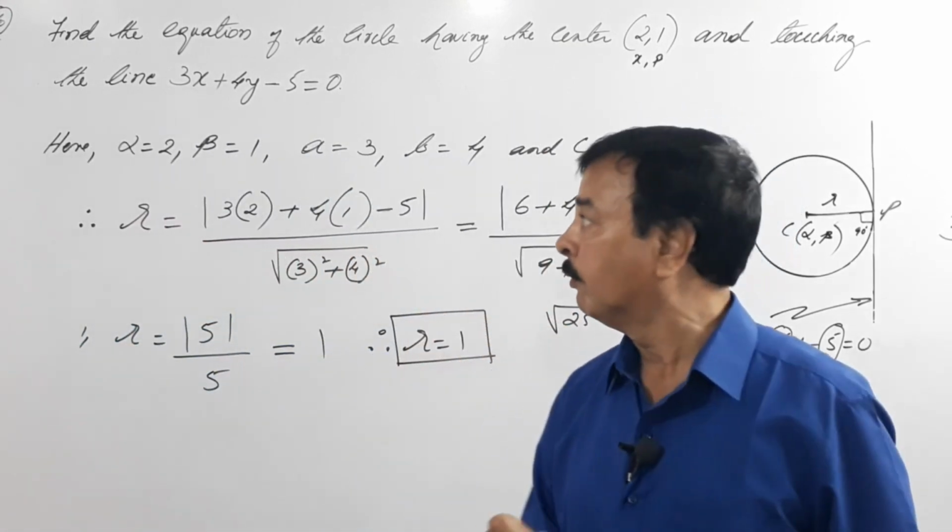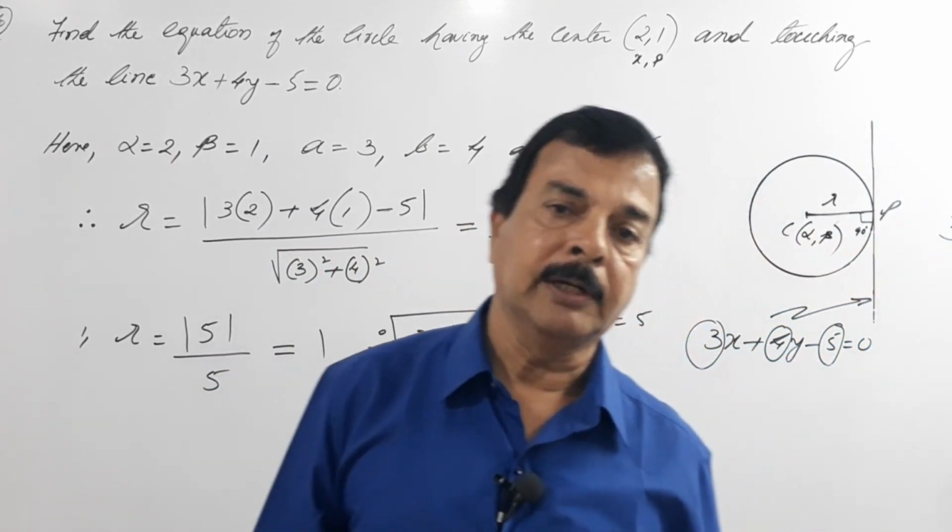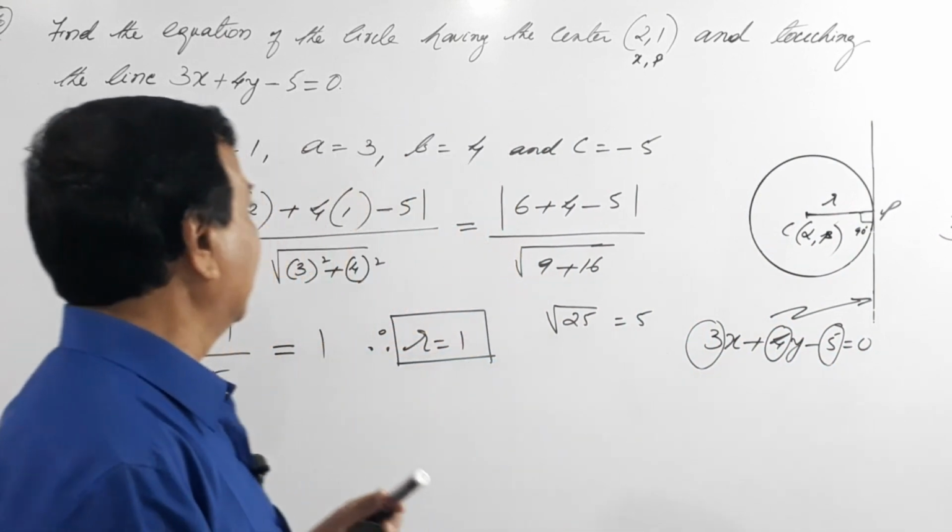Once we have found the value of R, substitute the value of R in the fundamental equation of a circle, and that's it. So let's do it.